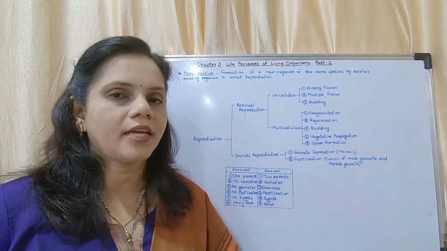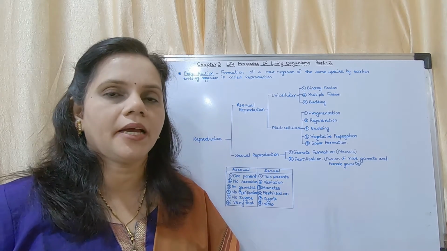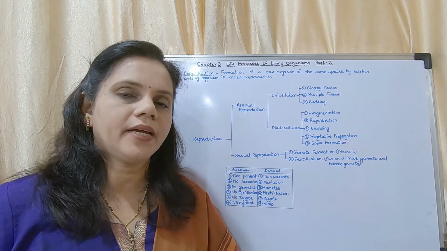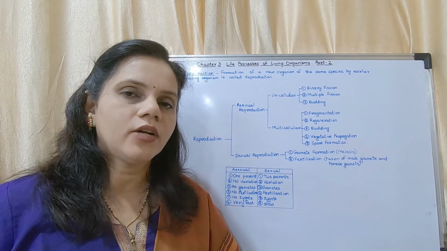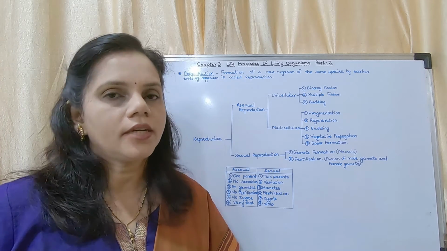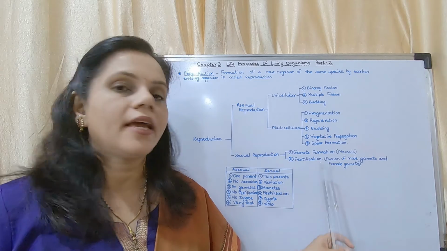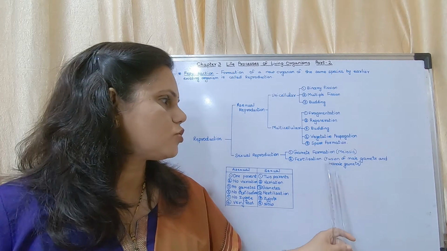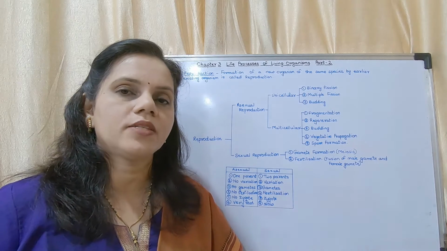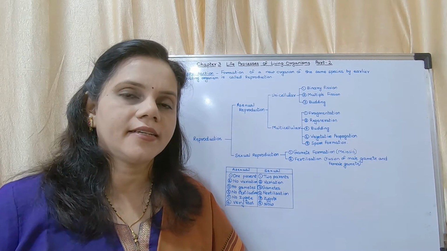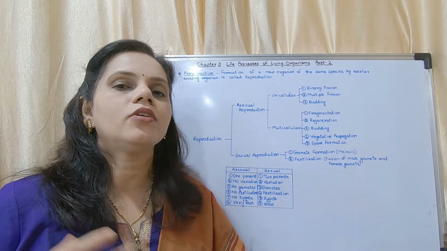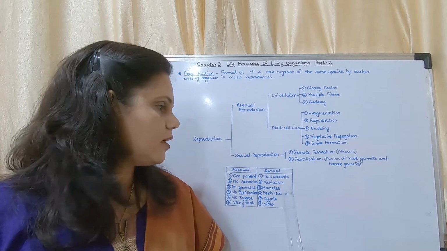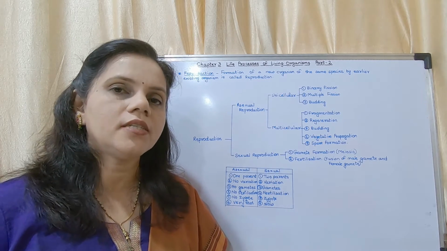Now what do you mean by a zygote? The male gamete plus female gamete equals zygote. Zygote develops into embryo. Embryo develops into a baby. In every type of organism, whether it is a baby plant or a baby animal, fusion of male gamete and female gamete forms a zygote. That zygote divides and redivides to form an embryo. The embryo grows into a baby. So in asexual reproduction, there is no zygote formed, whereas in sexual reproduction, zygote is formed.